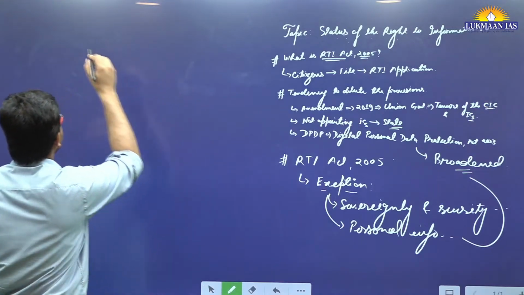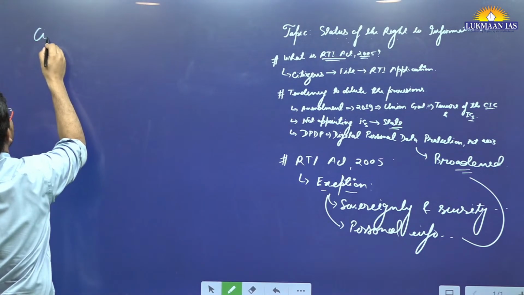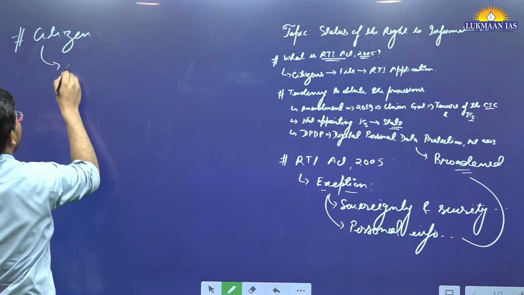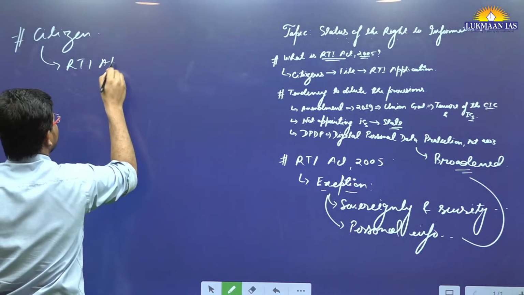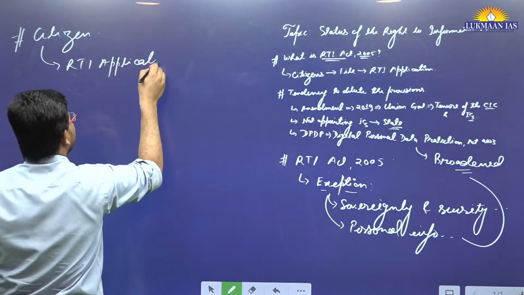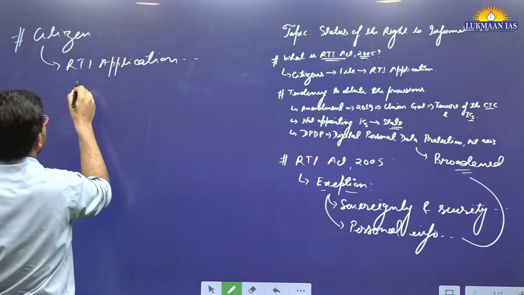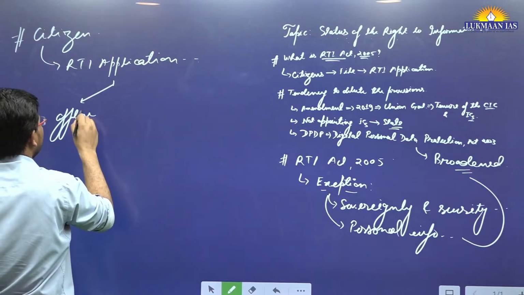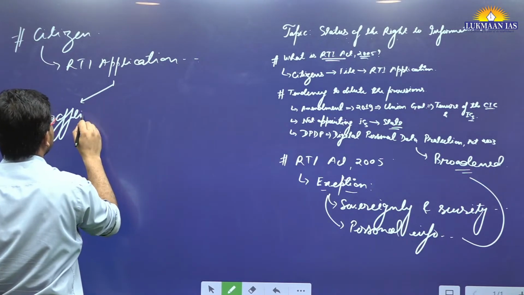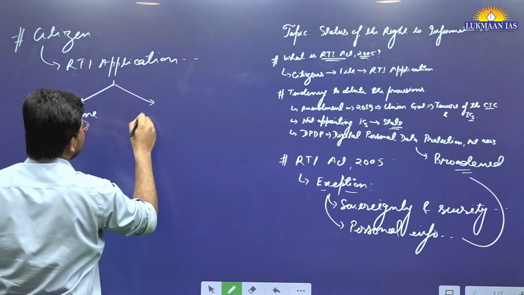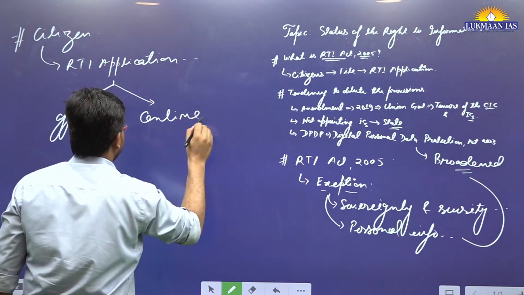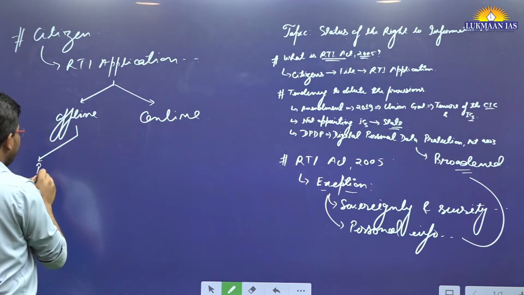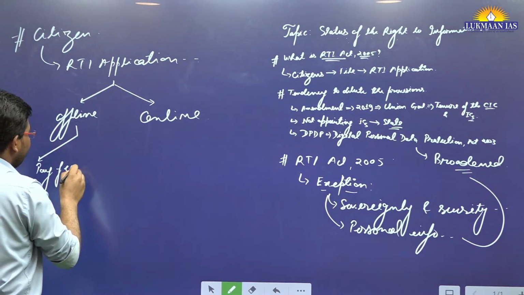Why? For example, if a citizen wants to make an RTI application, he can either go offline or online. For filing an offline RTI application, he needs to pay fees.